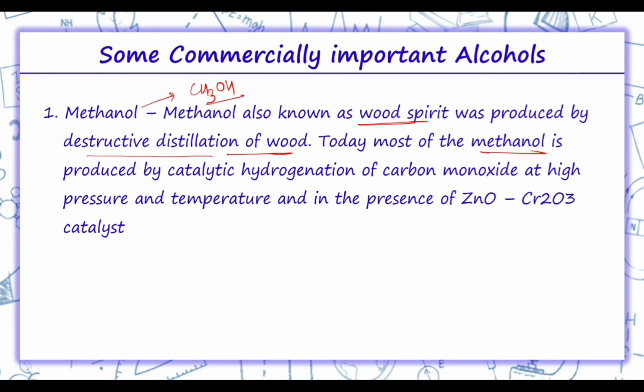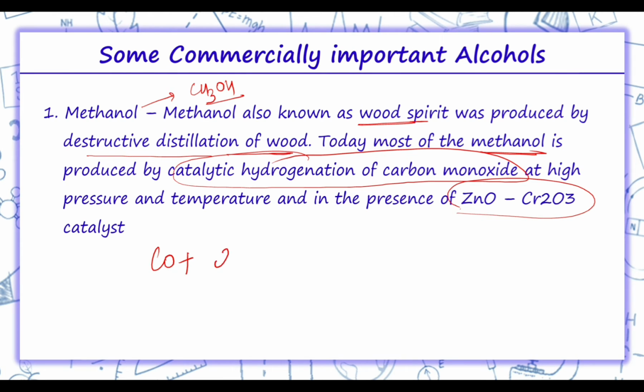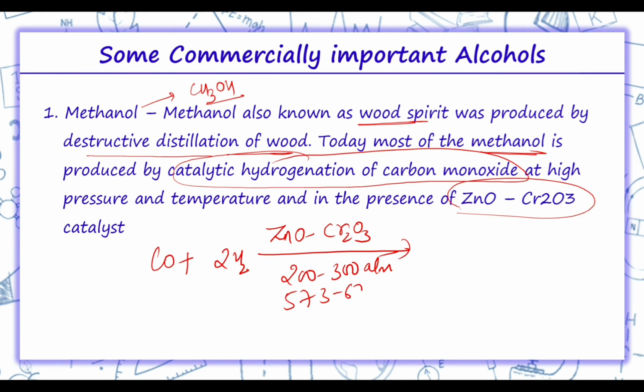Today, most methanol is obtained by catalytic hydrogenation of carbon monoxide at high pressure and temperature in the presence of zinc chromium oxide, that is, CO plus 2H2, hydrogenation of carbon monoxide in the presence of ZnO and Cr2O3 at 200 to 300 atm pressure and temperature 573 to 673 Kelvin. Thus, we get methanol.